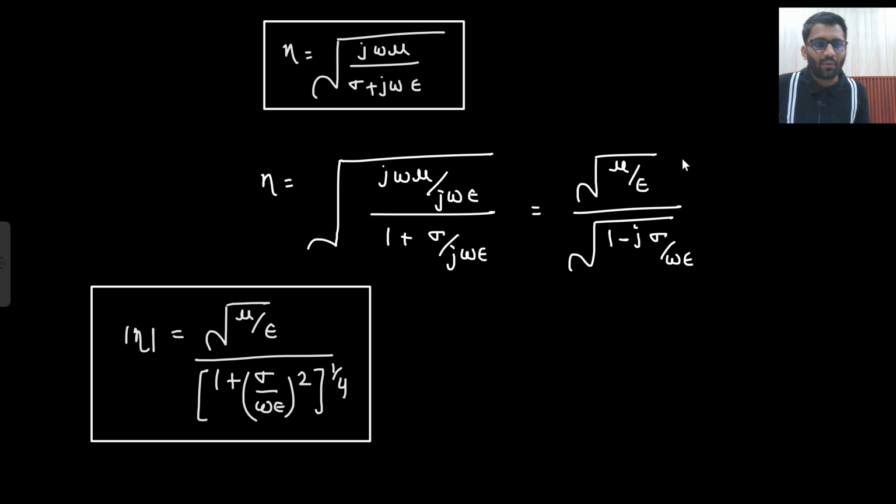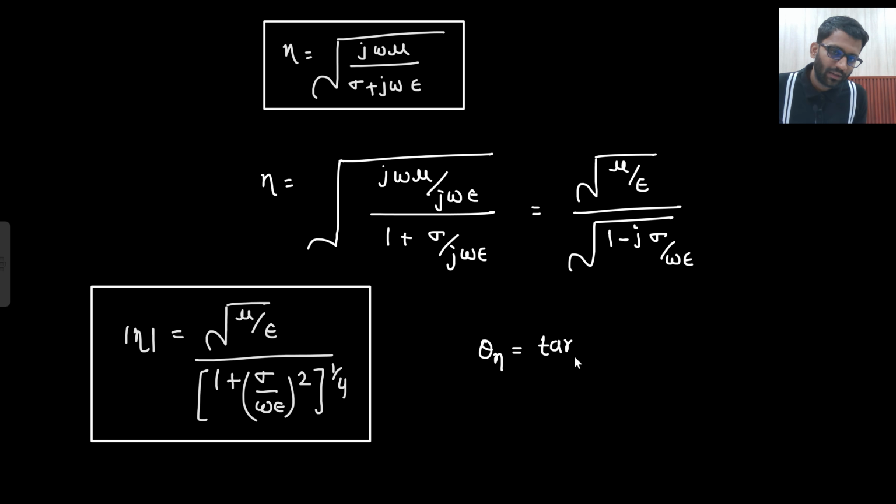Try writing down the angle on your own. I have told you the concept: a plus iota beta, and 1 upon under root a plus iota beta. How to write down the angle for these? I have told you this, right? So you can try writing down the angle for this quantity. So what is your answer? Let's try writing down the angle.